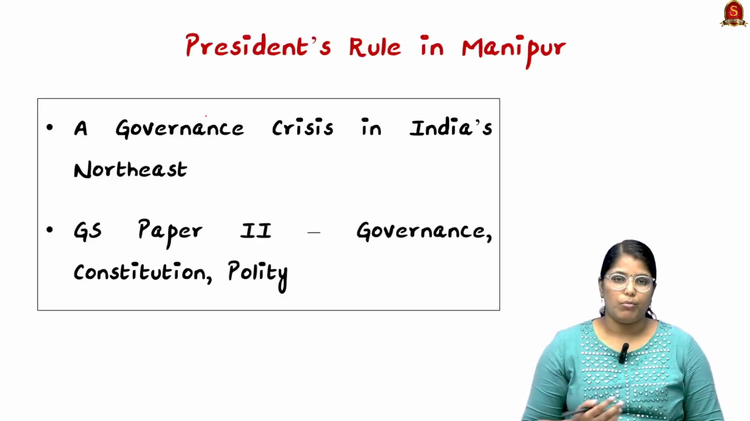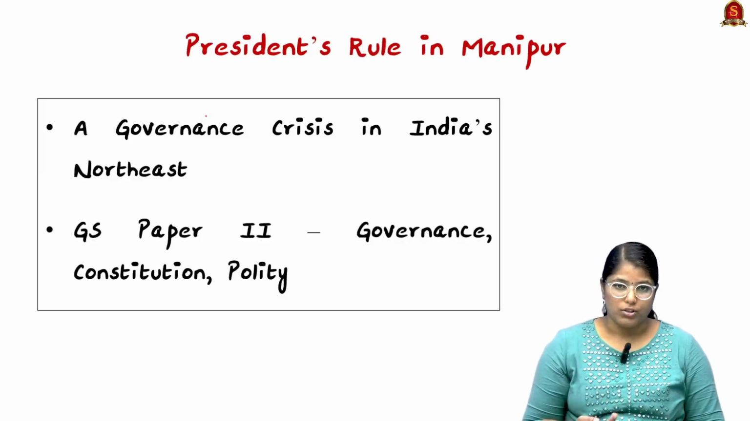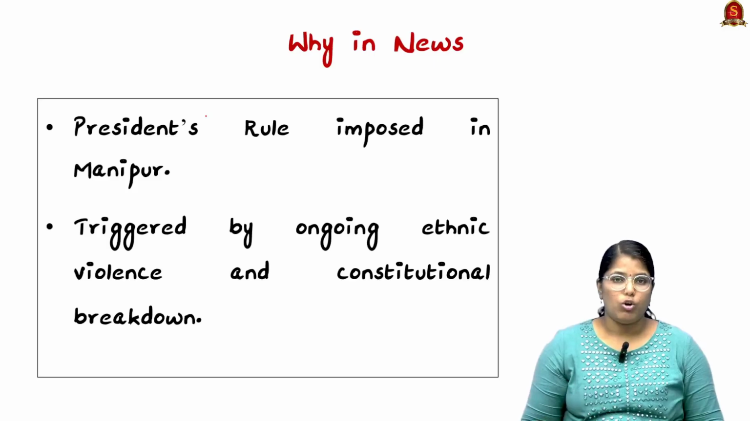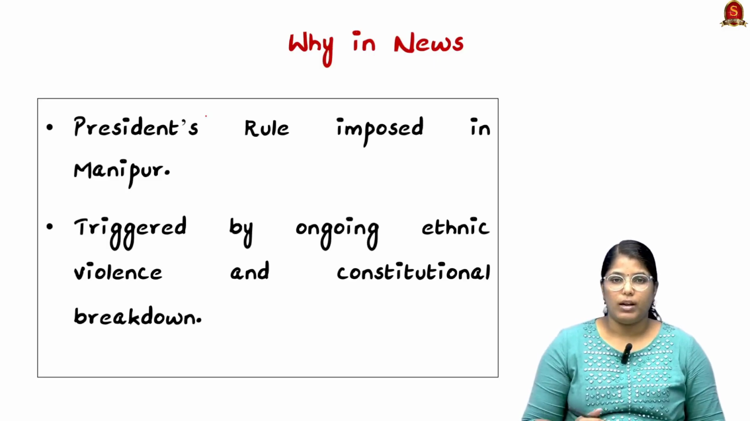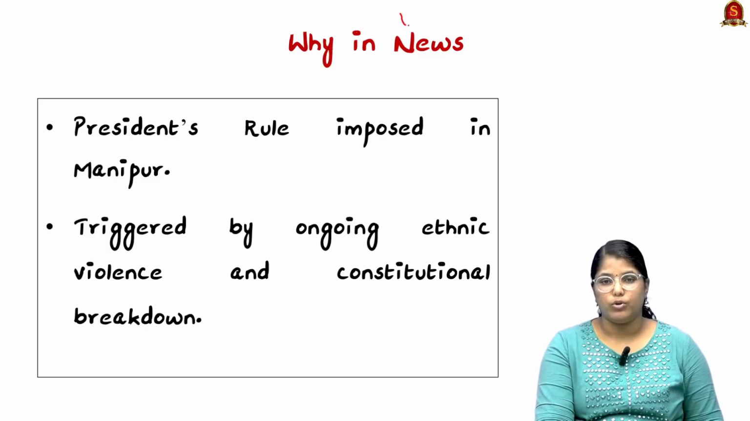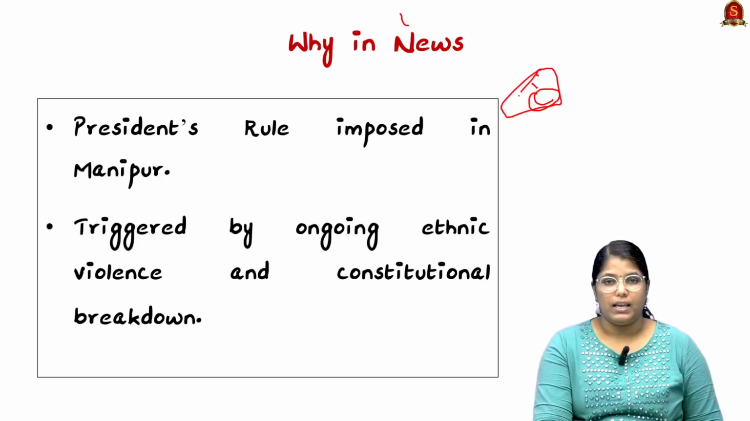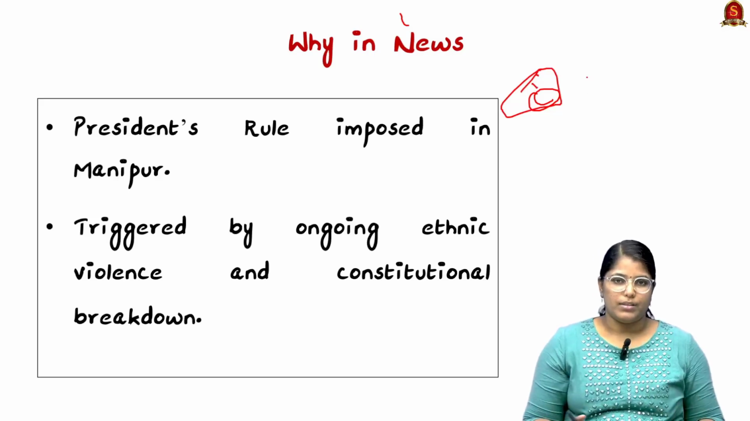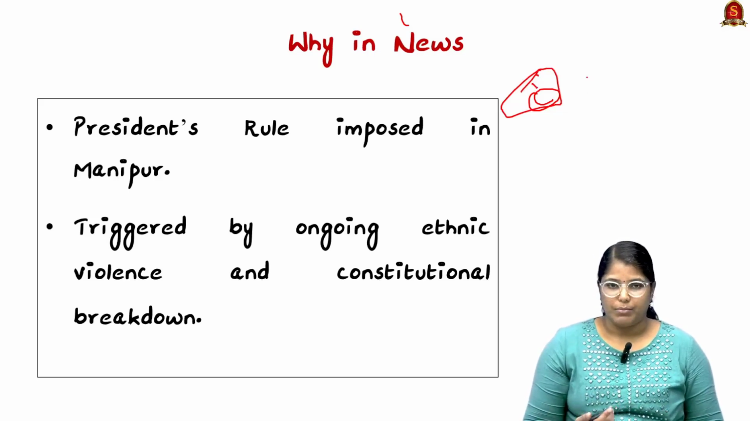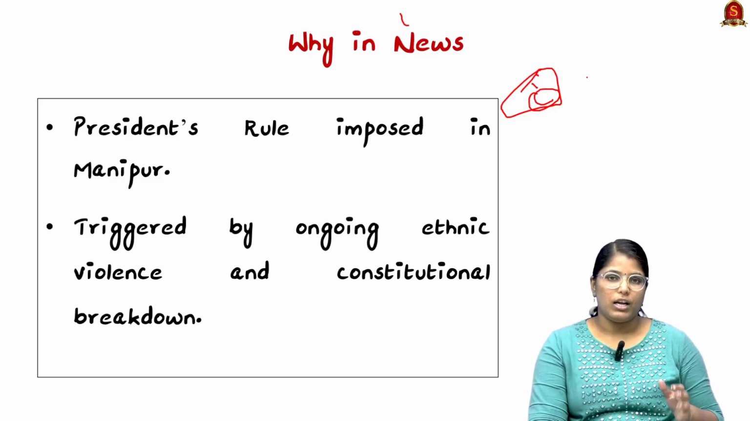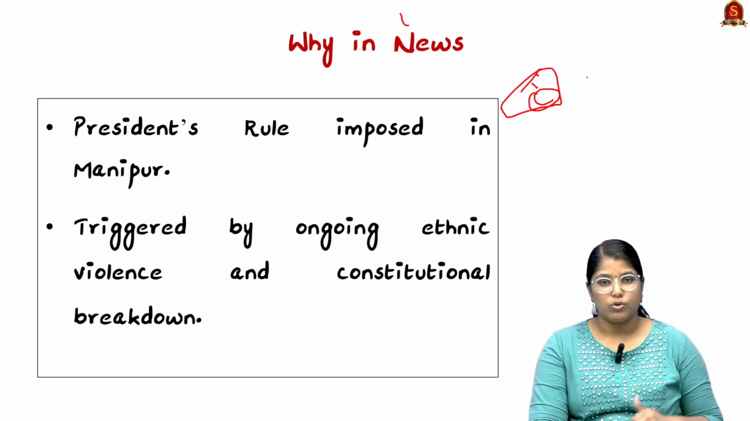Before that, you have to know about the syllabus. It will be asked in GS paper 2 under governance, constitution and polity. And we all know about the ethnic conflict that happened in Manipur. This particular ethnic conflict happened between two different ethnic groups in Manipur, the people in the valley area as well as the people in the hill area, which is nothing but Meiteis versus Kuki tribes. So this particular conflict led to president's rule in the region.